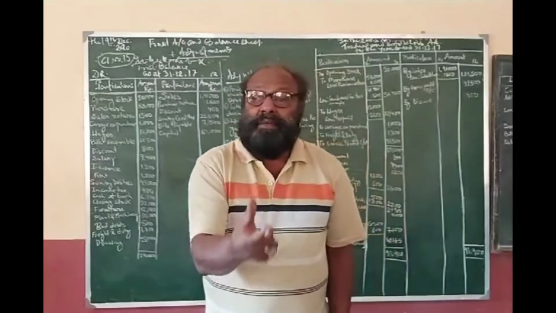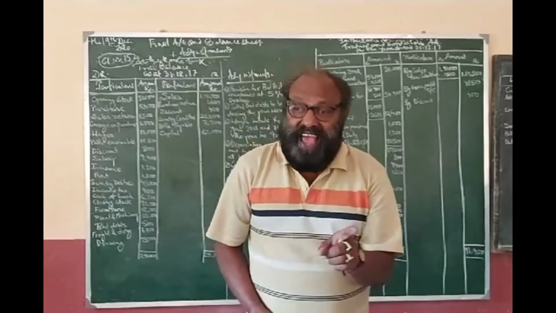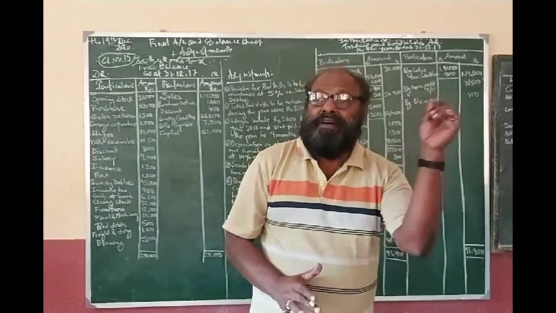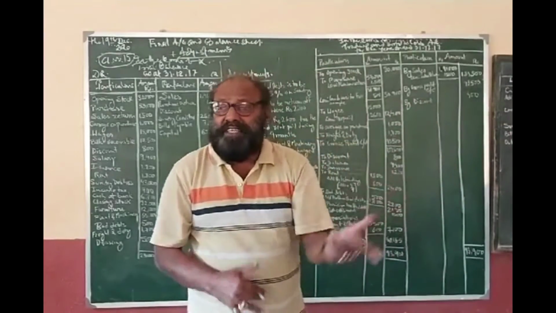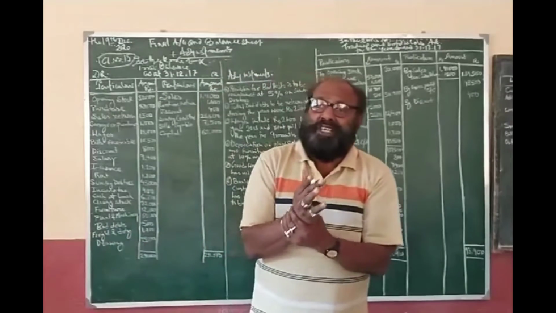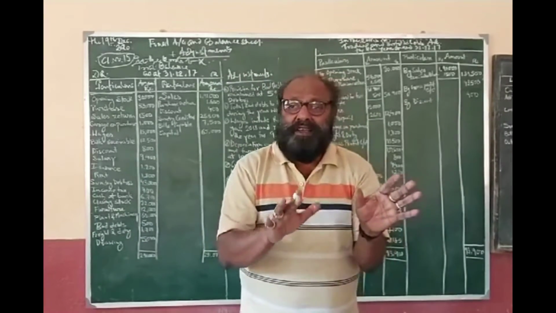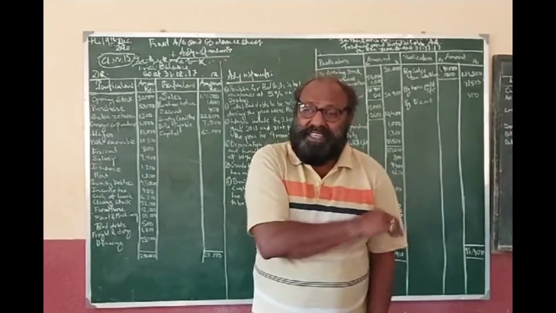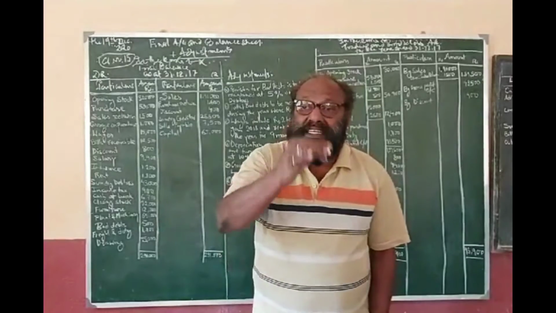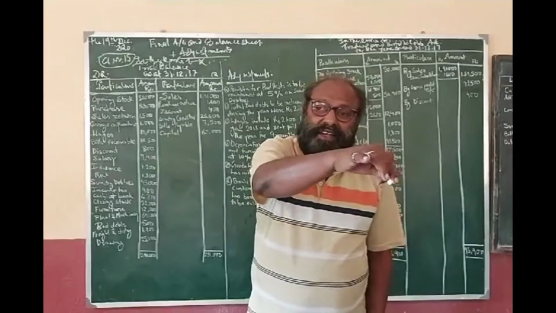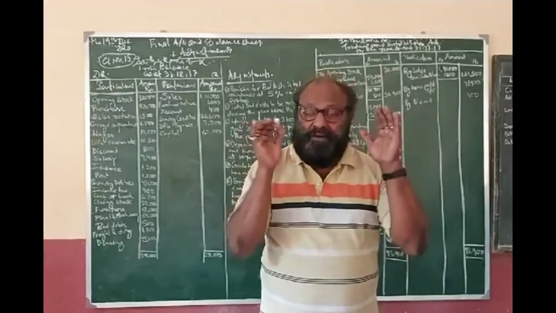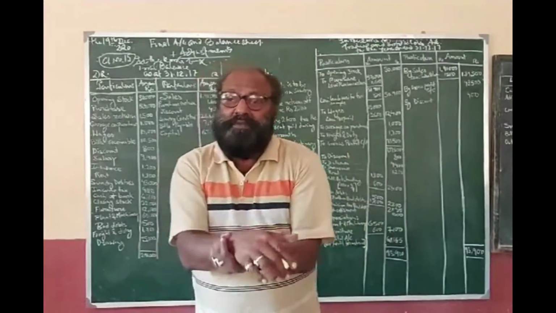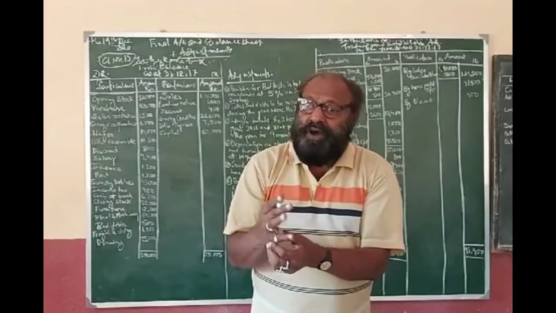Now, with that capital, you have effected a good number of transactions. Some are purchases, some are sales, some are meeting expenses, meeting financial losses, meeting financial expenses, and many others. All these have already been spelled out in the previous classes. So what is the net outcome? I have invested capital, I have effected a good number of transactions, and what are the results of the transactions taking place during that period? My objective is to earn surplus.